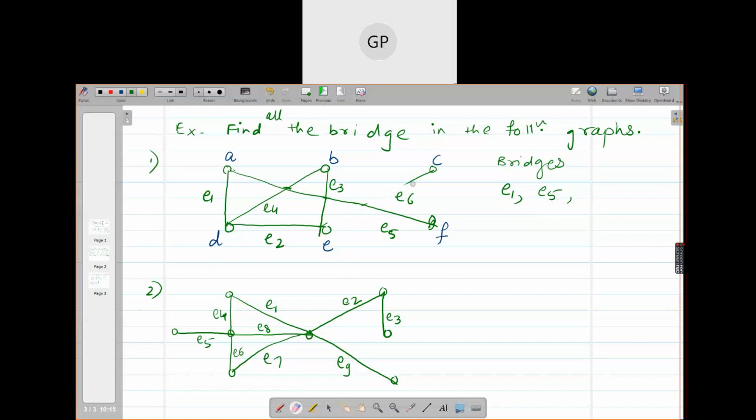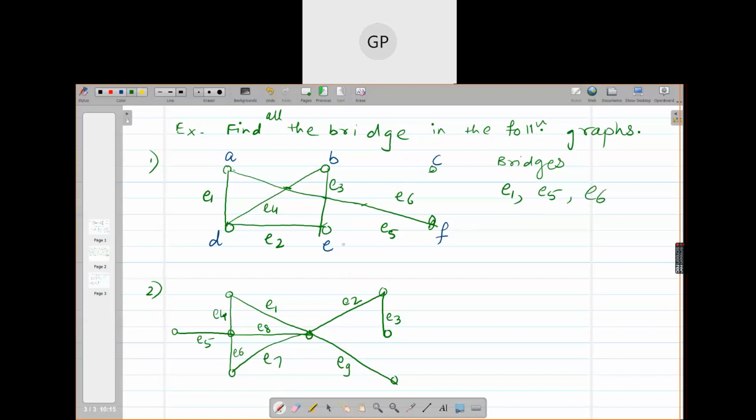There is only one edge incident on C, and only one edge incident on F. So these are pendant edges. Degree of C is 1, degree of F is 1. So pendant edges are always bridges. Okay, so now E6 is also a bridge.